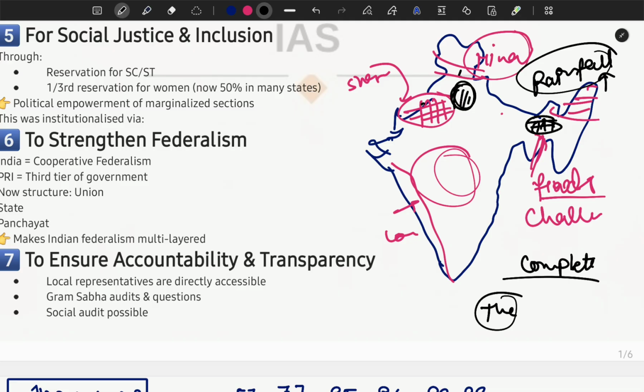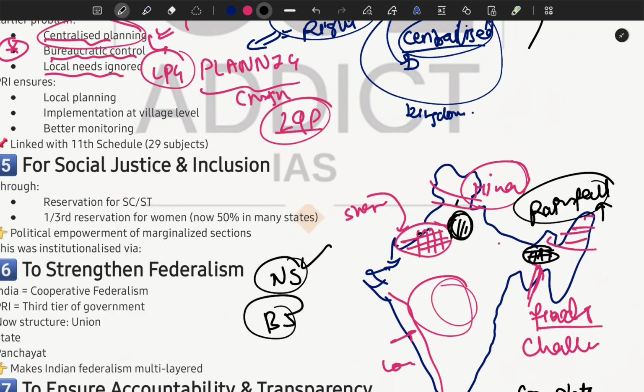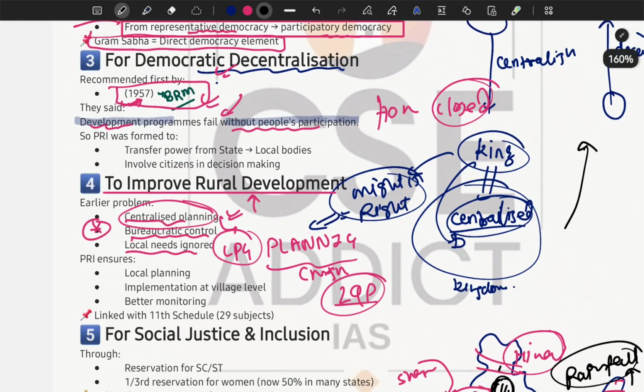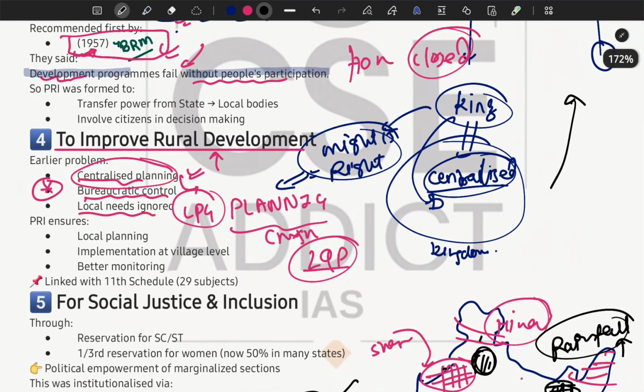But you have to understand that local issues are something very different from centralized issues. At the central level, national security and border security can be controlled by the national government. But issues like street lights, water, and sanitation will be effectively managed by the local government. So this was also a very important reason why local government came into the picture.